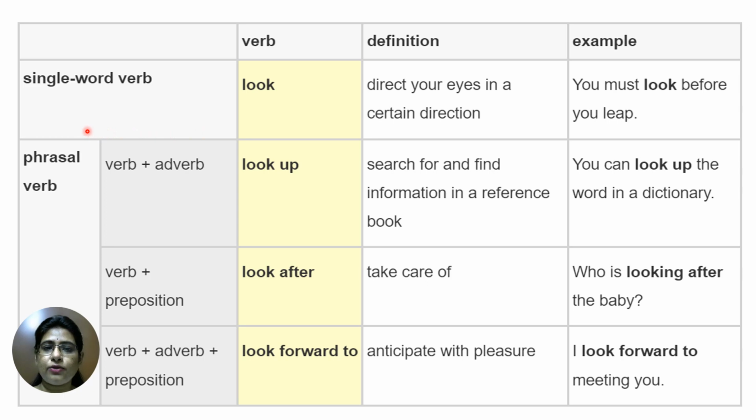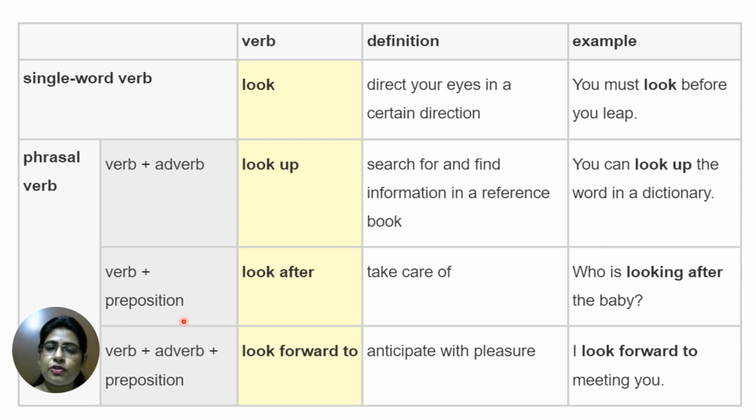So we can understand those combinations with the help of the verb look. Here, look means to direct your eyes in a certain direction. You must look before you leap. So this is the use of this verb, that is, you must direct your eyes before you jump. In a phrasal verb, the meaning of look will change. Here, verb plus adverb, that is, look up. Search for and find information in a reference book. So you can look up the word in a dictionary. This is the meaning of the phrasal verb look up here, that is to find information.